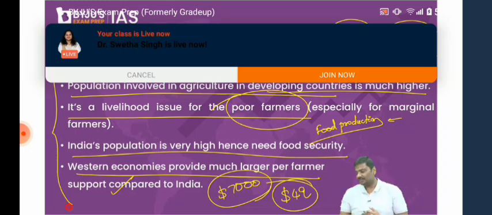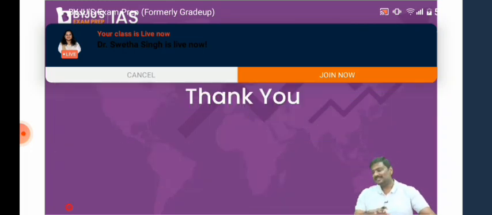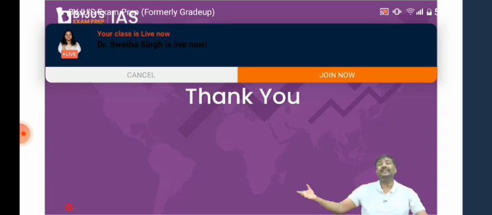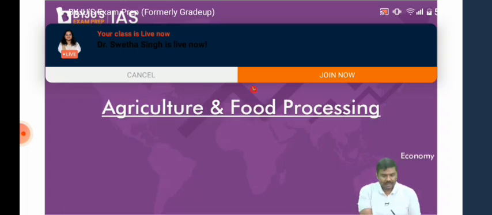So these are some of the arguments given by the government of India in favor of their MSP policy. Done? So this was a discussion regarding the concept of subsidies, the different types of subsidies, why subsidies are provided, what is e-rupee, how it is better compared to the DBT system, what is the DBT system, etc. Done? Now, let me go to the next chapter.